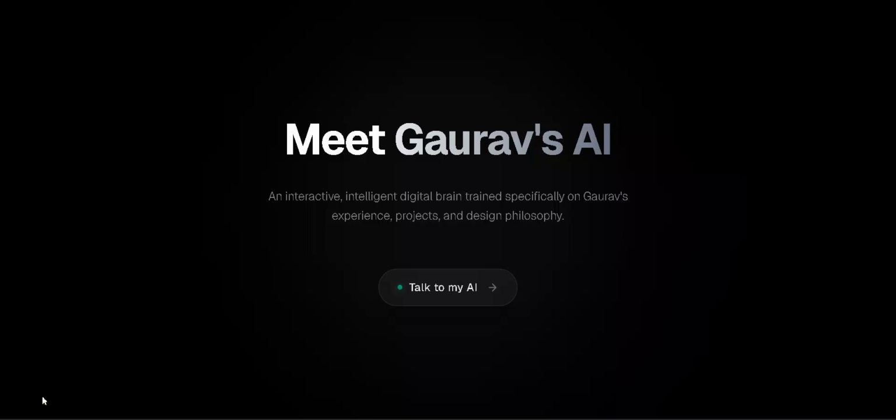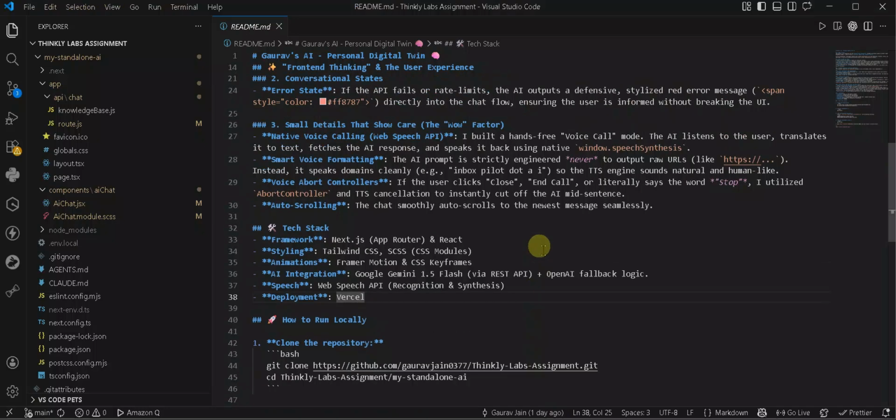So before jumping into code, I want to explain why I chose this direction. If we go to the code, this is my README. Firstly, a personal twin forces you to be strict with your system prompt. The AI can't just hallucinate random facts. It has to stay in character, use my exact context, and refuse to answer things it shouldn't know. That's a harder problem than a generic Q&A bot.